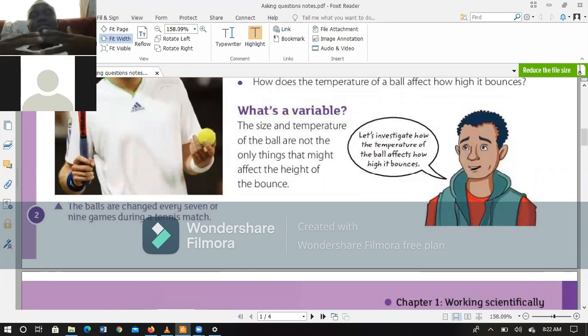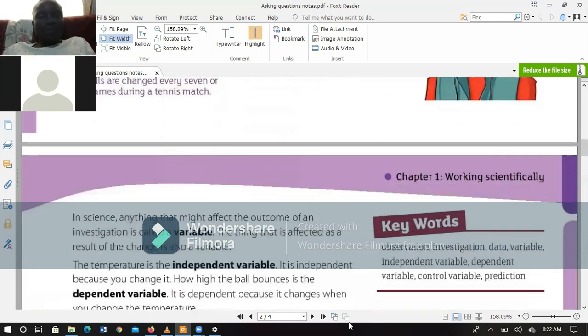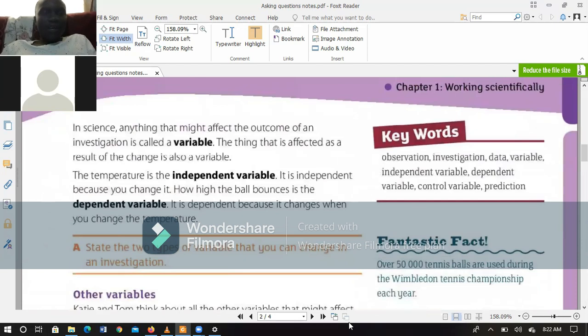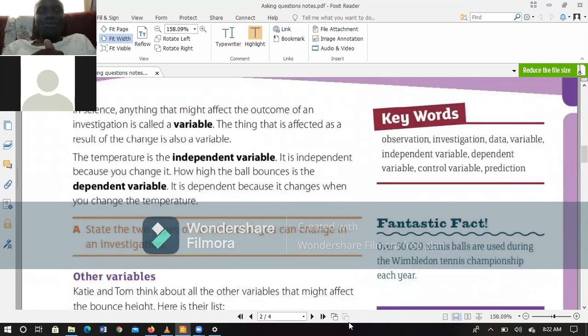Since temperature affects the bouncing of a tennis ball, we refer to it as a variable, because it affects the outcome of an investigation. We have two types of variables: an independent variable and a dependent variable. For now, you just need to know that there are these two types. We will discuss these variables in detail later on.